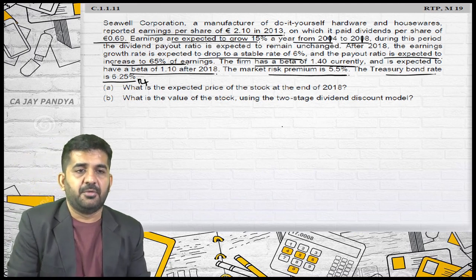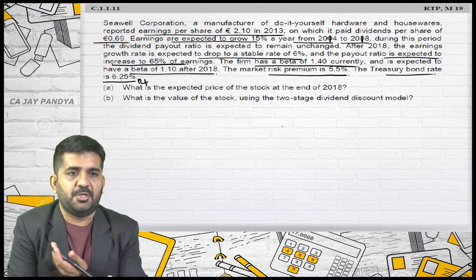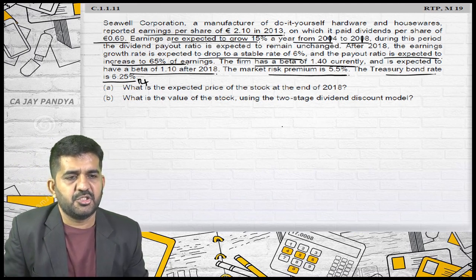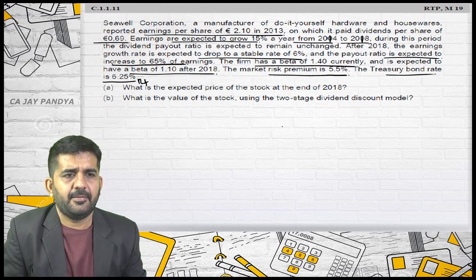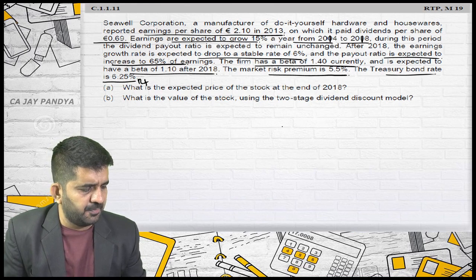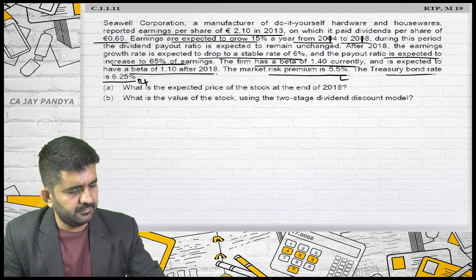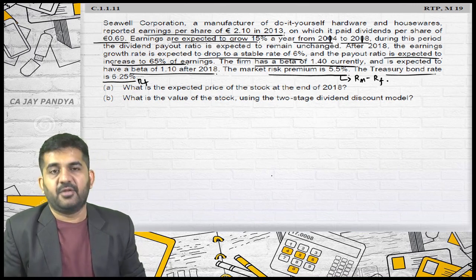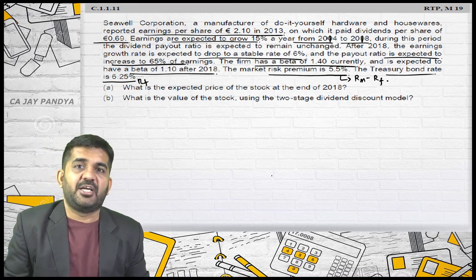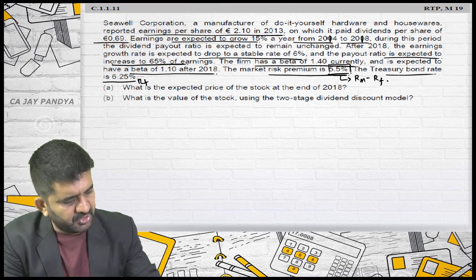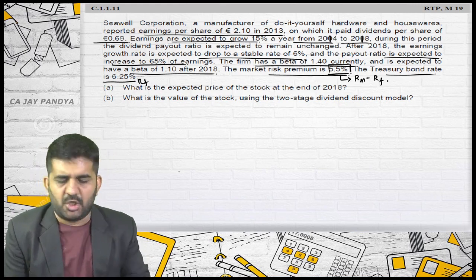Market risk premium. Yesterday we did the CAPM model. Can one student tell me what the market risk premium is? Sachin? It is RM minus RF. If it was the security risk premium, then it is beta into RM minus RF. So RM minus RF is 5.5%. You can find out RM from this because RF is already given, but it is not required.